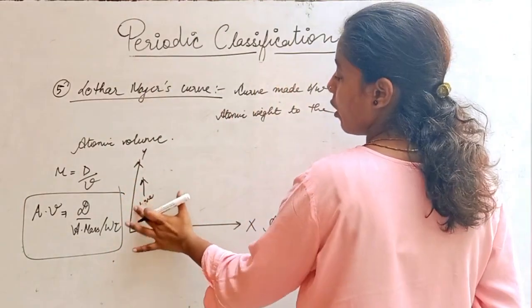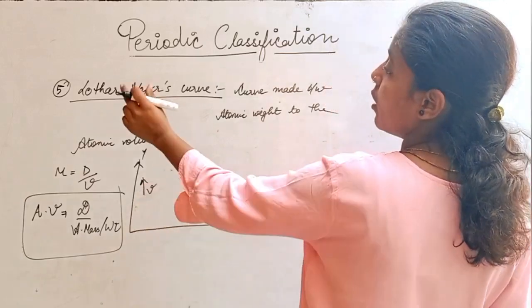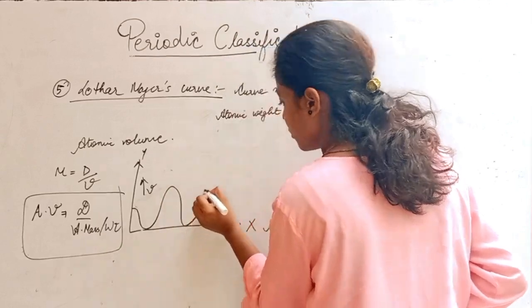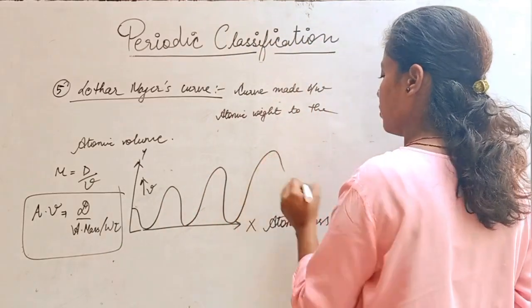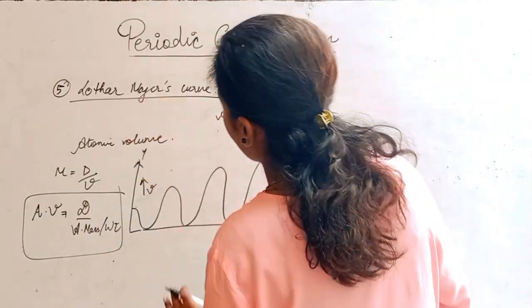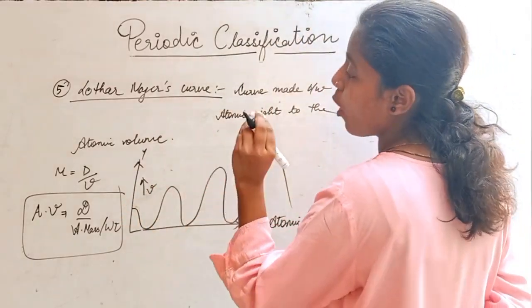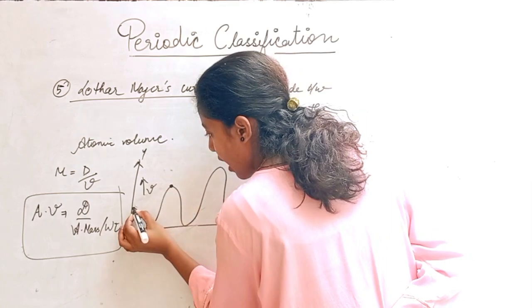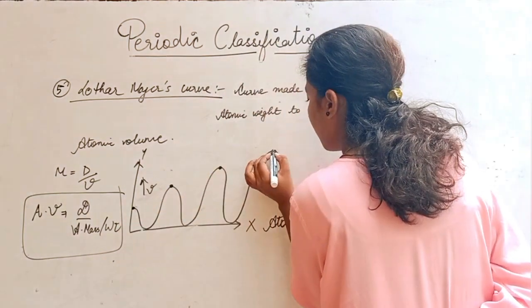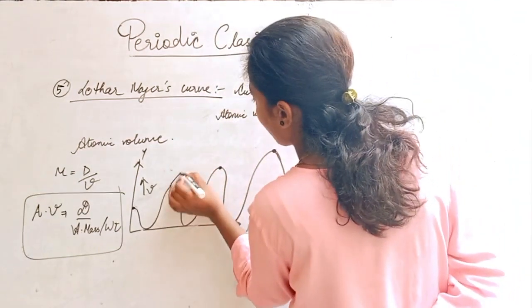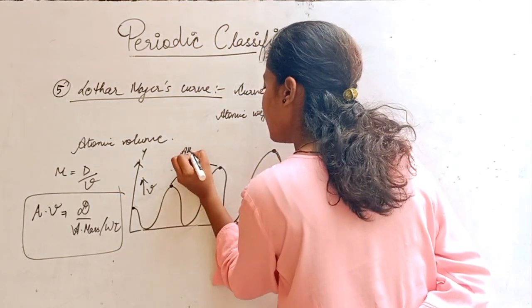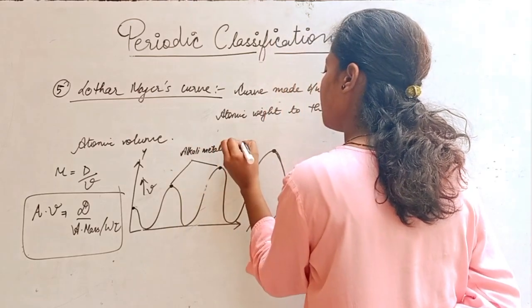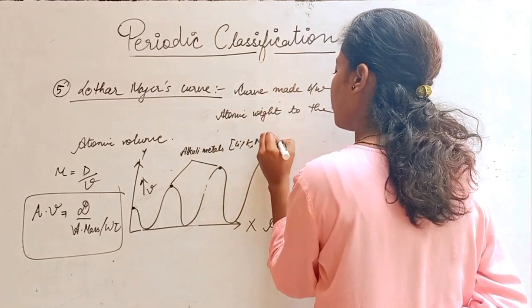Now the curve goes somewhat like this. So this is the Lothar Meyer curve. What are the observations that we get? The first observation: all the elements on the peaks are called alkali metals, like lithium, potassium, sodium, and so on.